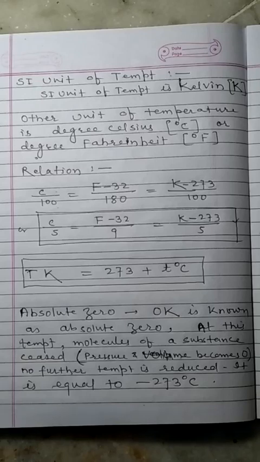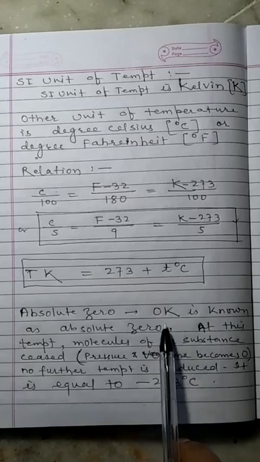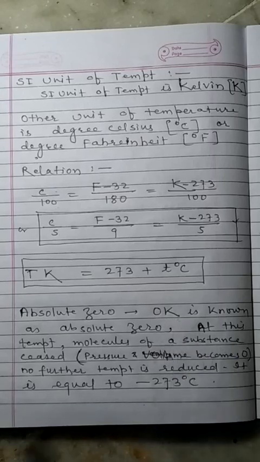It is equal to minus 273 degrees Celsius. So absolute zero is also equal to minus 273 degrees Celsius or 0 Kelvin.